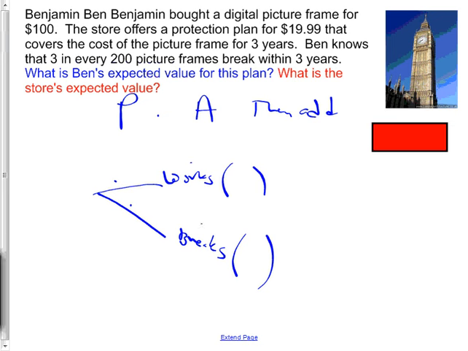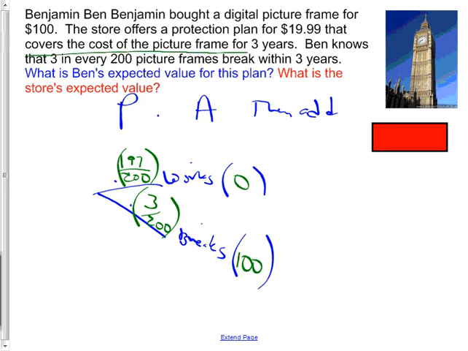Okay, let's see if you started right. The probability, 3 out of 200 break. That means 197 out of 200 work. Then those are going to get multiplied by how much you get. You go back to the store with your working frame, and what are they going to give you? Nothing. You go back with your broken frame. If it's broken, they're going to give you money back. And specifically, it usually says it covers the cost of the picture frame. There you go. So that's $100. They're going to give your money back.